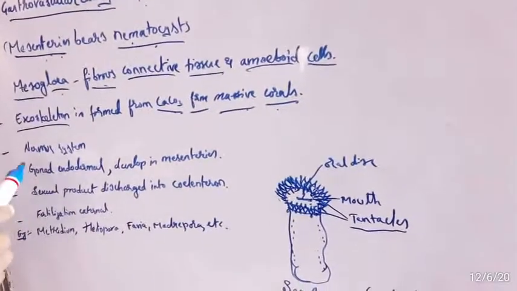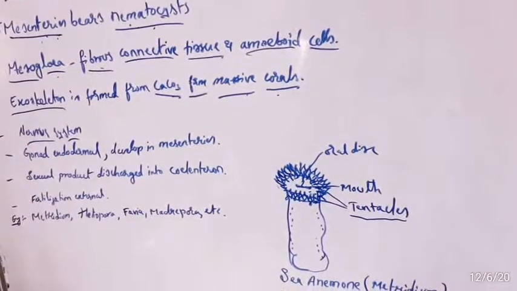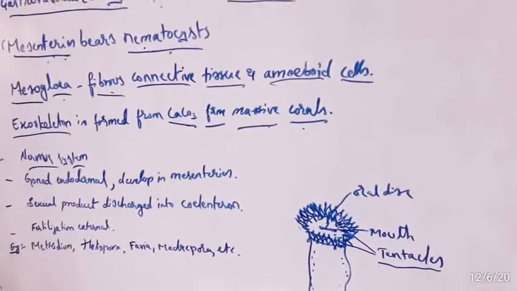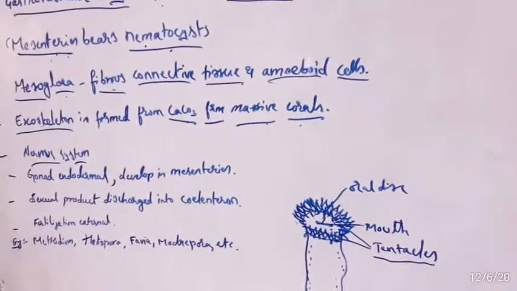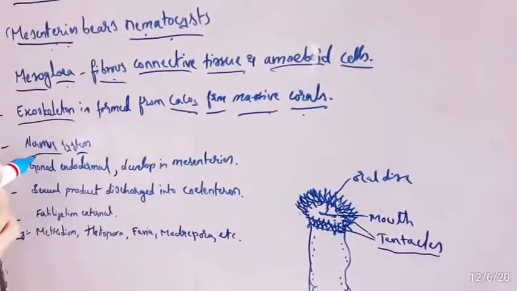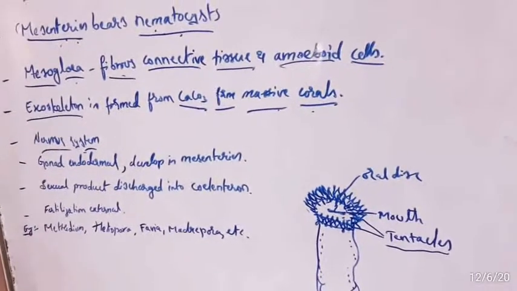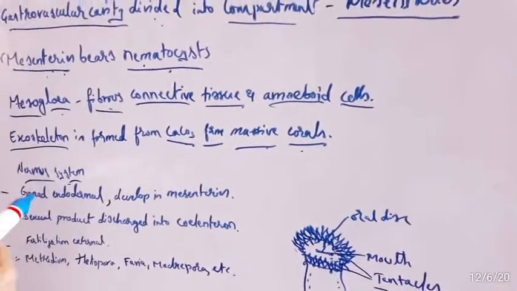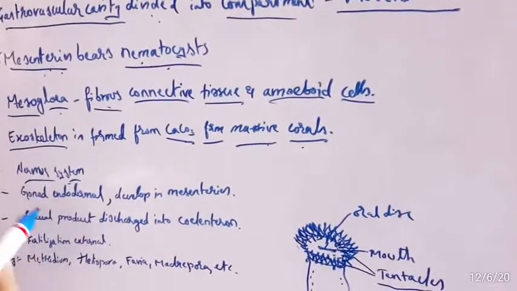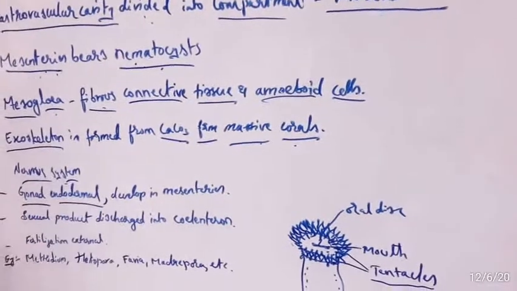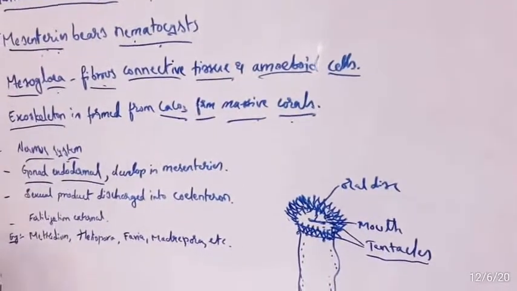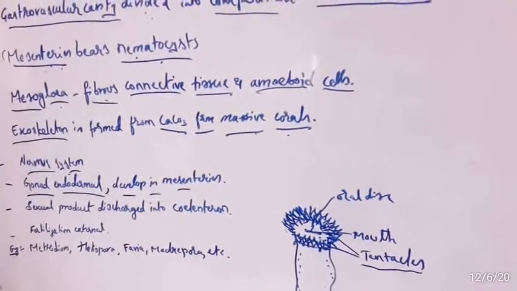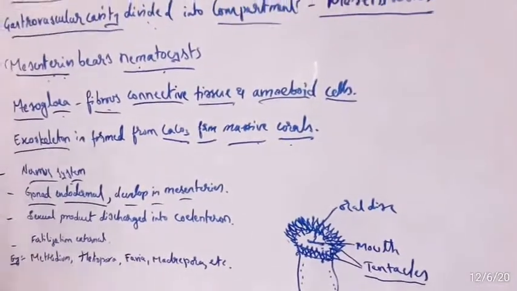And the nervous system here is in the form of a typical nerve net without a concentrated central nervous system. Then the gonads are endodermal and develop in mesenteries. In the class Hydrozoa the gonads are ectodermal in origin.